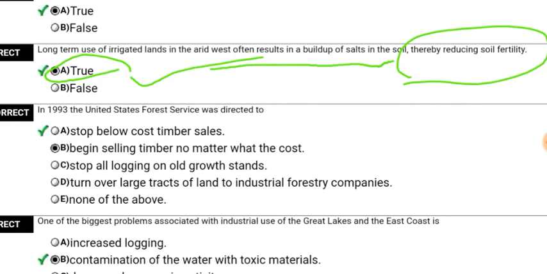Is true. Next, in 1993, the United States Forest Service was directed to stop below-cost timber sales? Yes. Begin selling timber no matter what the cost? No. Stop all logging on old growth stands? No. So the right answer is stop below-cost timber sales. So in 1993, the United States Forest Service was directed to stop below-cost timber sales.